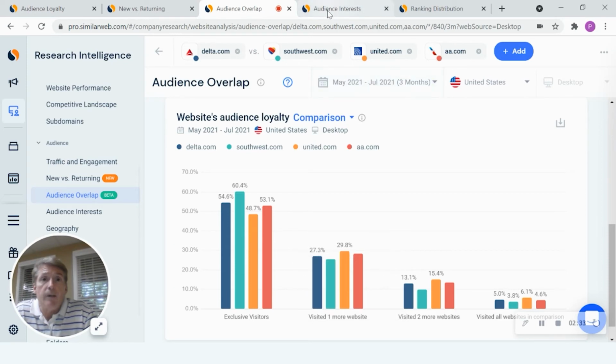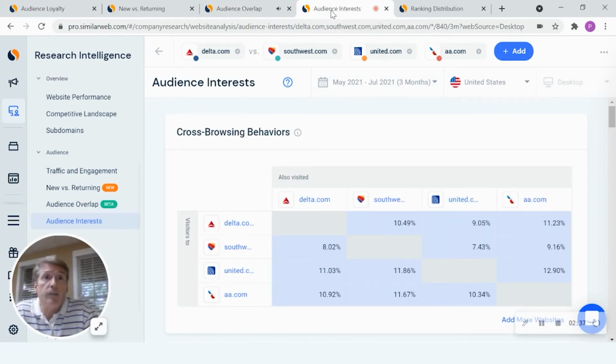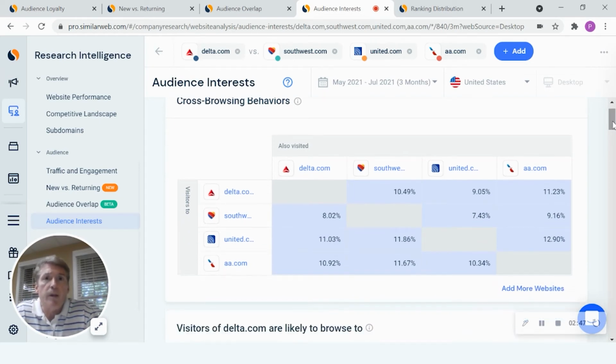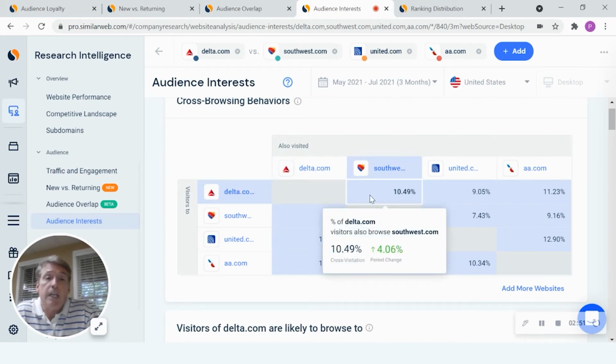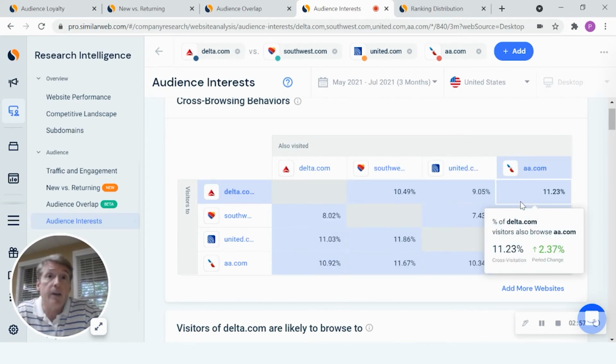When we take a look at our audience interests, here's where we're looking at features for cross-browsing behavior as well as hot topics distribution. The cross-browsing metrics display how much of a website's audience, from a competitive standpoint, we're losing. When we look at Delta, we can see that 10.5% of Delta visitors are also going to Southwest, 9% to United, and 11% to American Airlines.